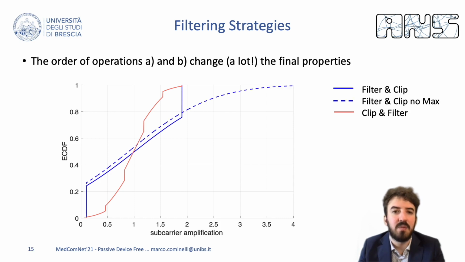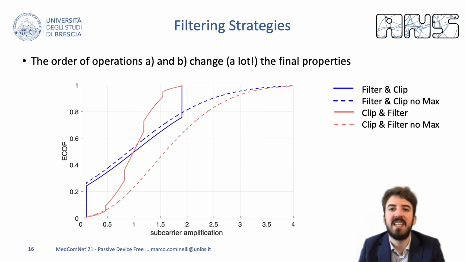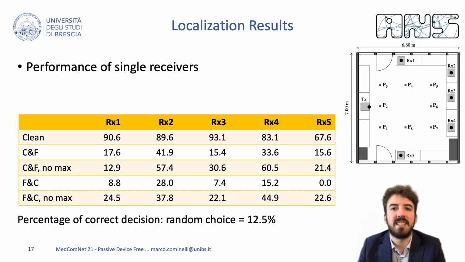For completeness, we consider what happens when we do not enforce symmetric clipping. The dashed lines show these results for both the cases considered before, namely if we apply filtering before clipping in blue and if we perform the clipping before the moving average filtering in red. Finally, let us have a look at the results.